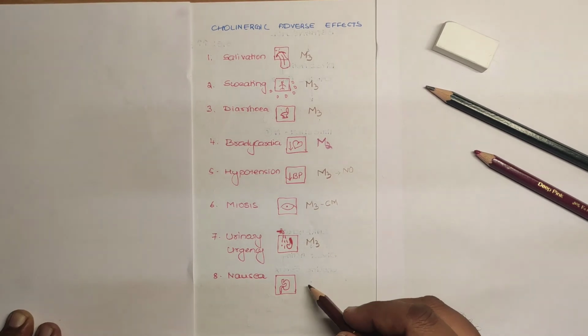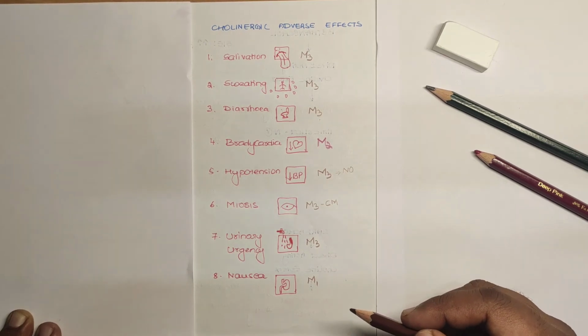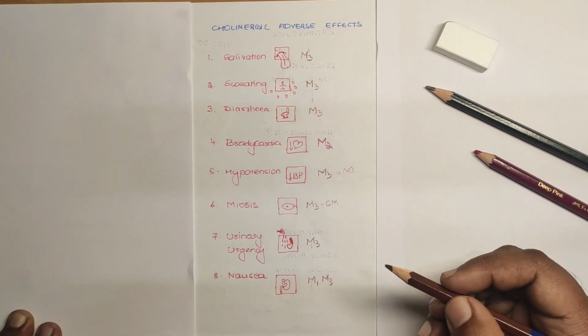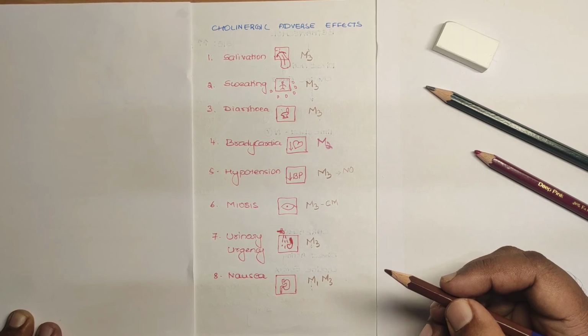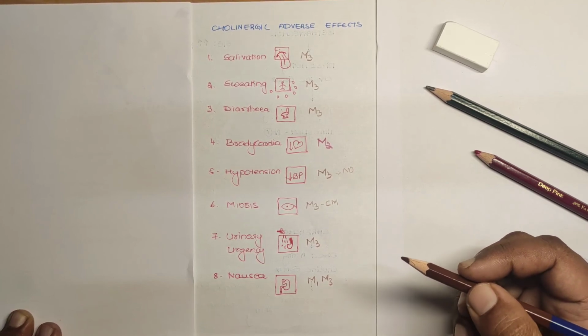And also it can cause nausea. It can be due to M1 receptor activation in the gastric ganglion, as well as the M3 receptor in the gastric glands. They can increase the gastric acid production, which can lead to nausea and vomiting. So these are the specific side effects of cholinergic agonists or cholinomimetic or the parasympathomimetic group of drugs.